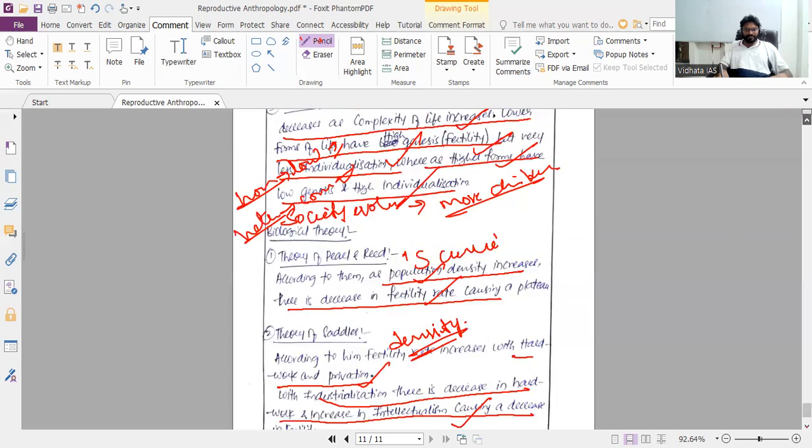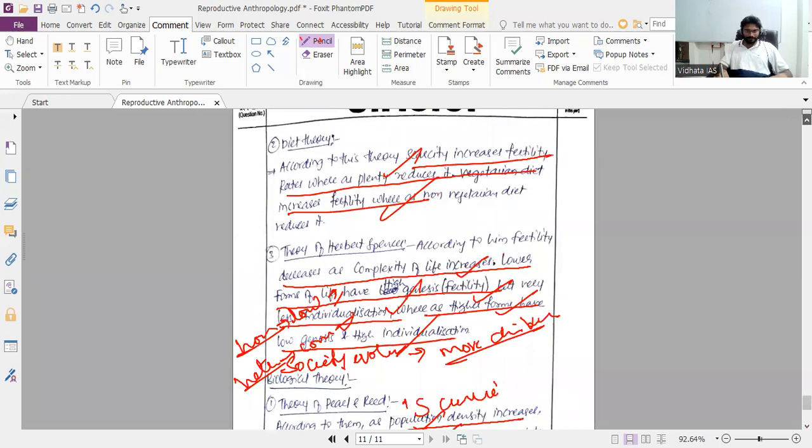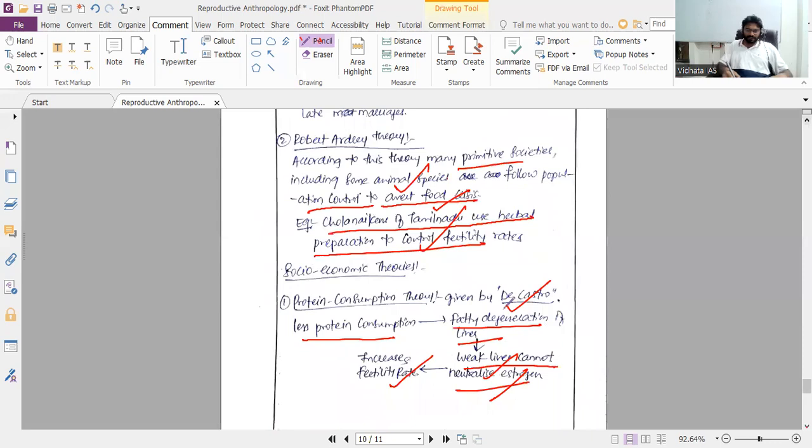So, economic theories, there are so many theories. These are not all economic theories. Economic theories are nothing but Karl Marx's theory. The second one is the social capillary theory.